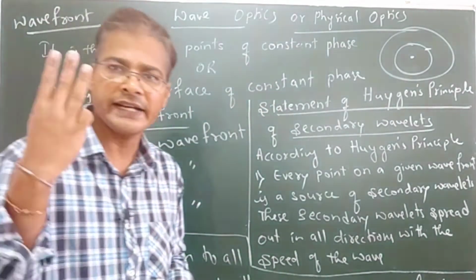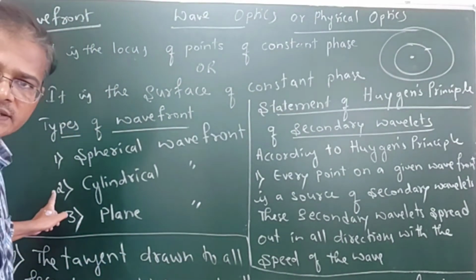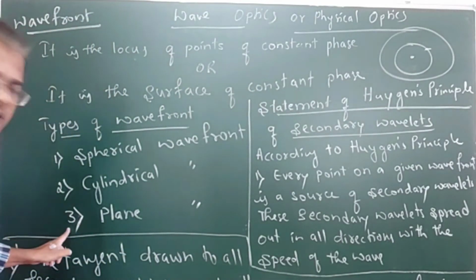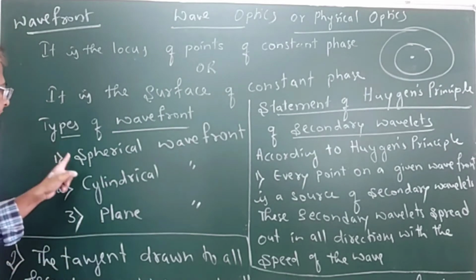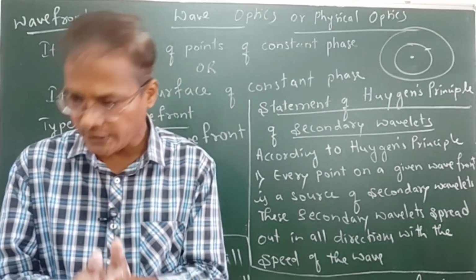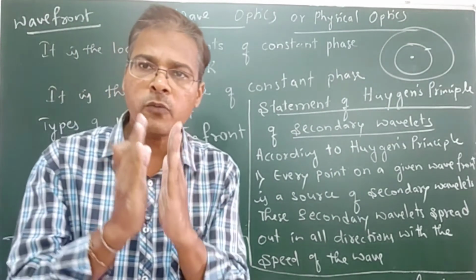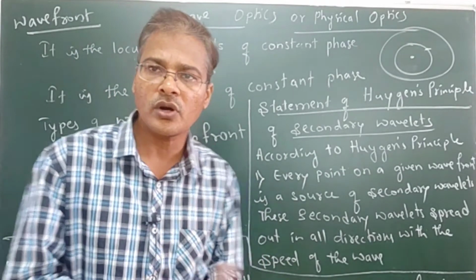There are three types of wavefront: the spherical wavefront, the cylindrical wavefront, and the plane wavefront. So what is a spherical wavefront? It is the wavefront of a point source. That we call the spherical wavefront.